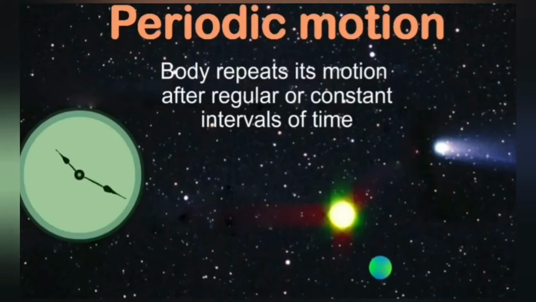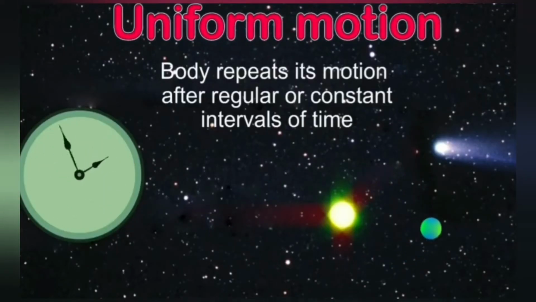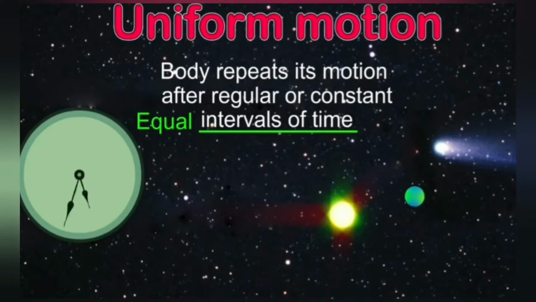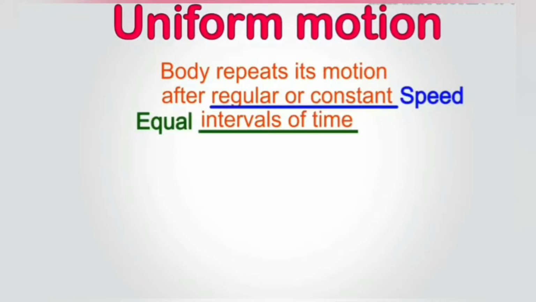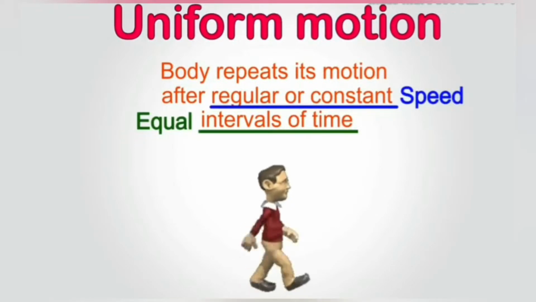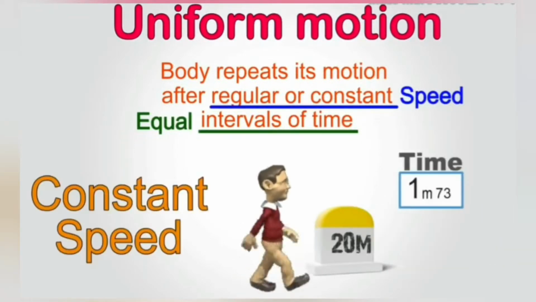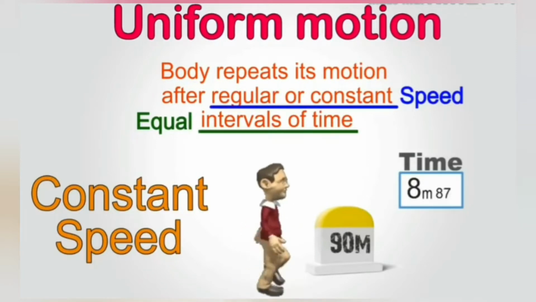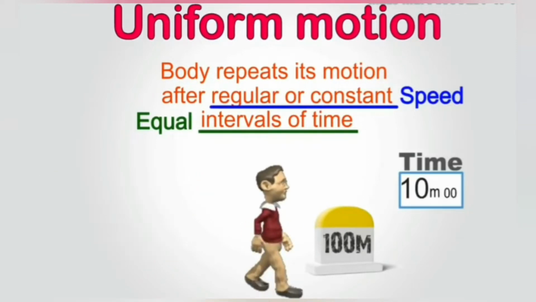It can also be known as uniform motion, as movement is done in equal intervals of time with constant speed. For example, if a man covers a constant length of 10 meters for every minute, then at the end of 10 minutes, he would have covered a total distance of 100 meters.